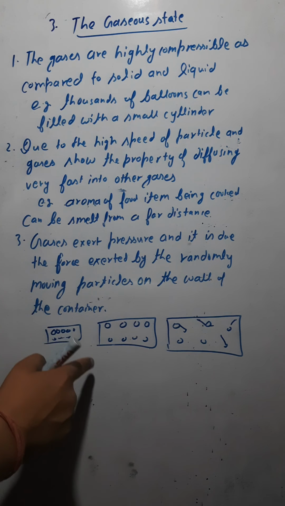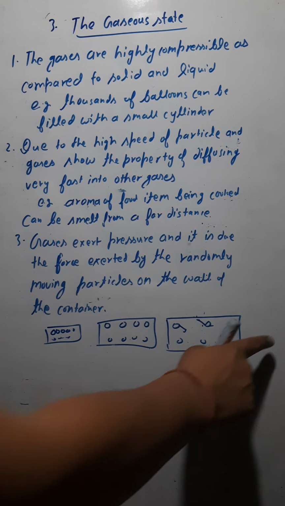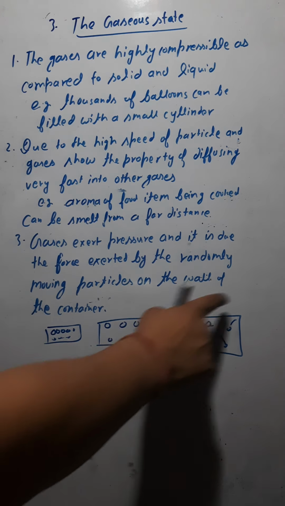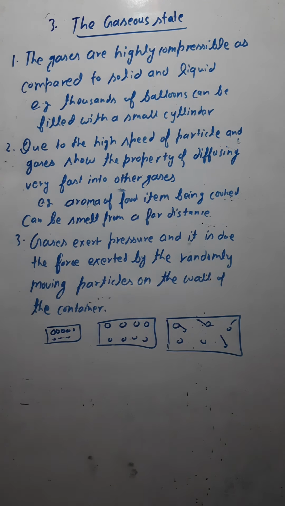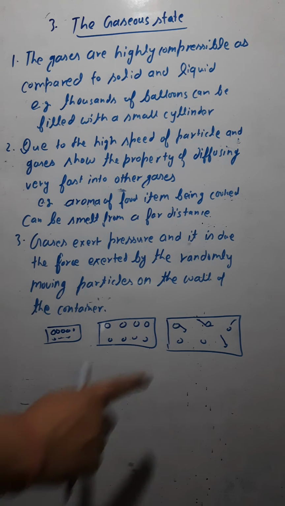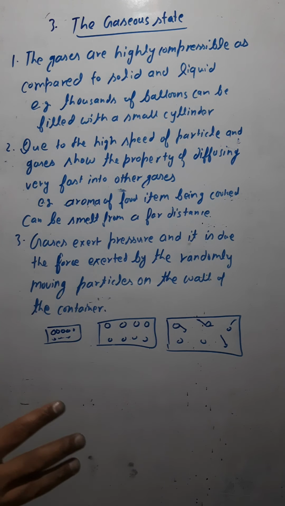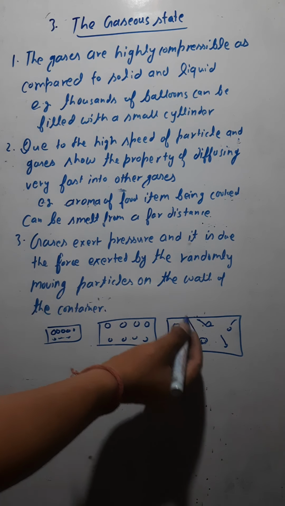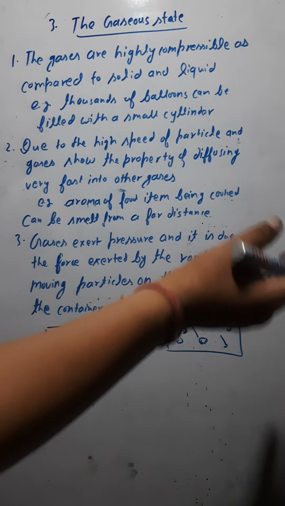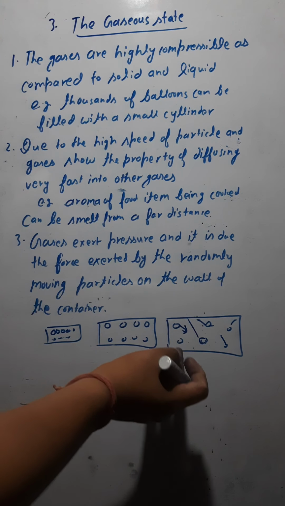These particles have enough space, so they can move everywhere. Suppose this is the container where you have kept the gas. The particles of the gas would be moving here and there again and again, with no direction. Sometimes they collide with one particle, then move to one side, then collide with another particle. They keep colliding and moving here and there. So the random motion is there for the particles of gases.